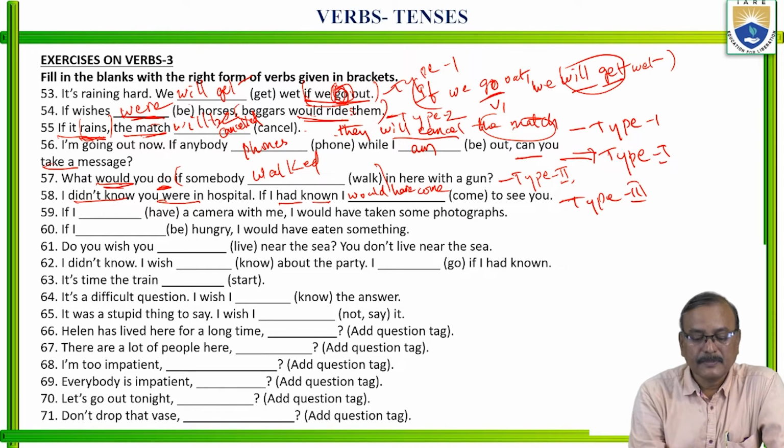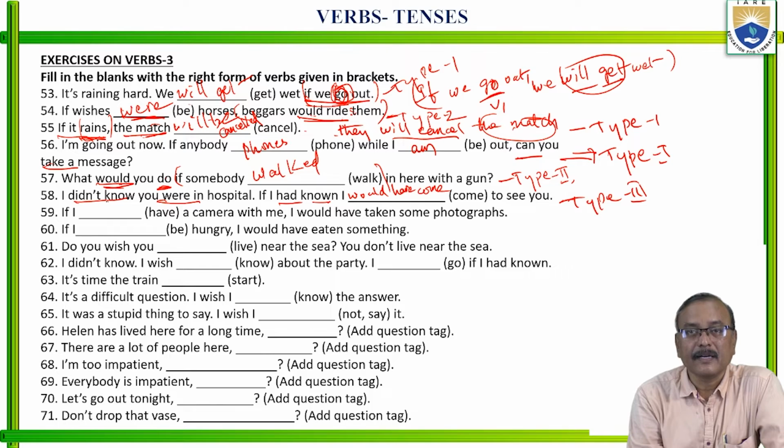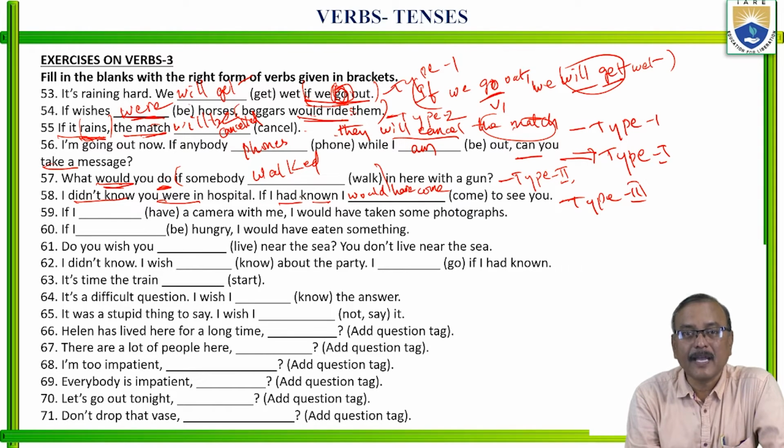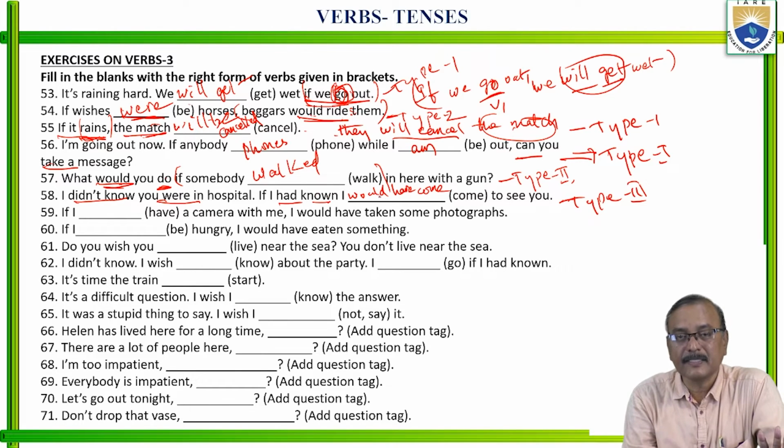Just by seeing this: had known, if I had known, in the if clause had plus V3. So this is type 3. In the main clause it should be would have, should have, could have or might have plus V3 form. If I had known, I would have come to see you.